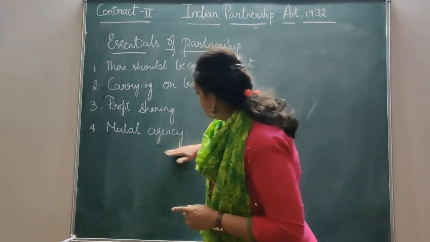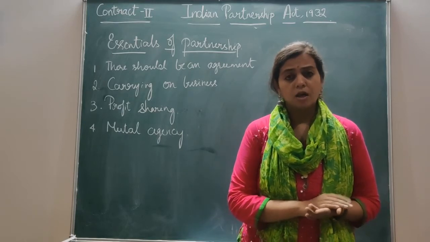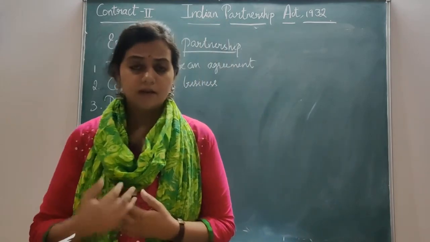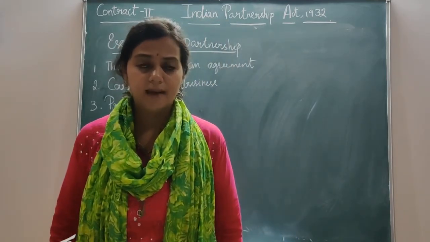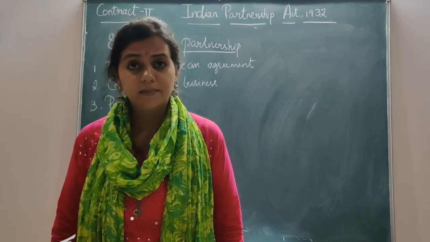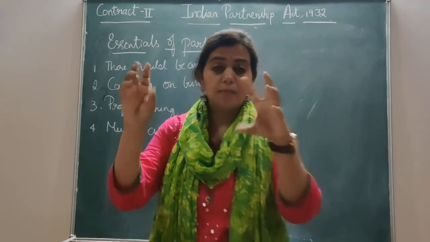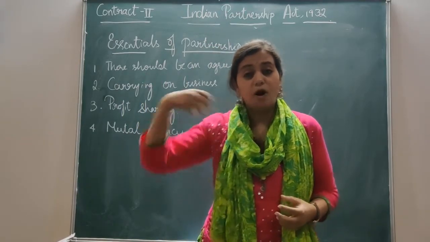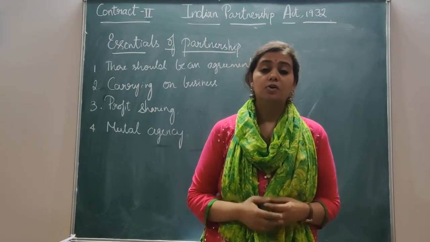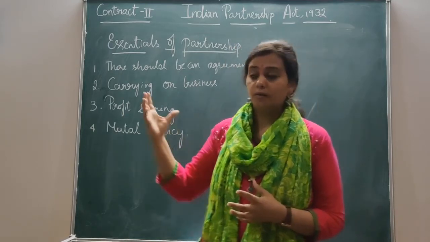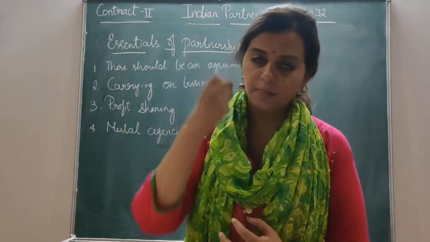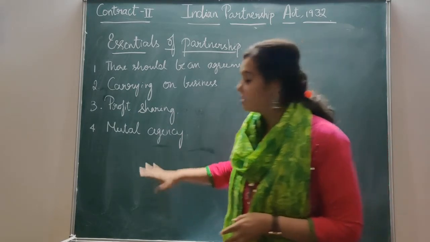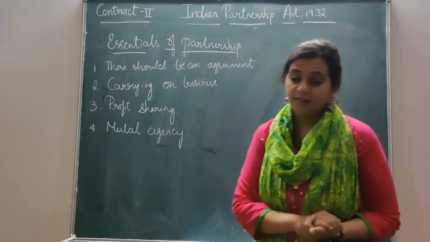Why have I used the word agency? Because if any one person is authorized, being given the powers by the other partners to act on behalf of them, then how does he become an agent? Yes, they have given him the powers, they have given him the authority. He is like an agent who has been authorized, who has been delegated powers. So there is mutual agency. One person is giving the other person the power or authority to deal in the transaction. That's why it is called mutual agency. I think now you are clear with the essentials.